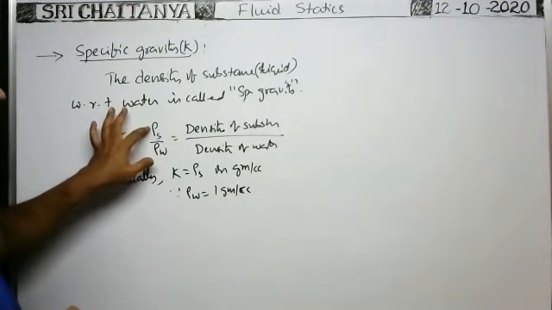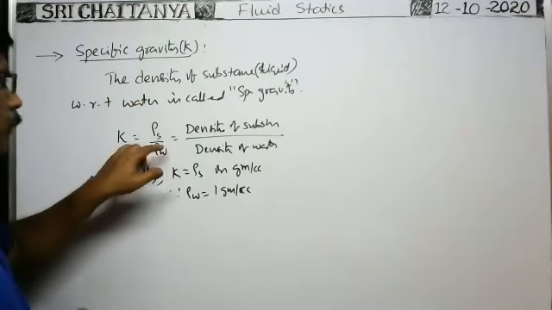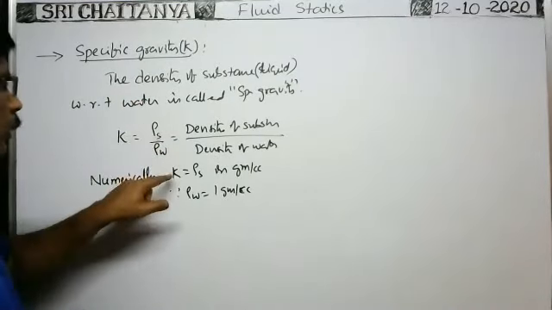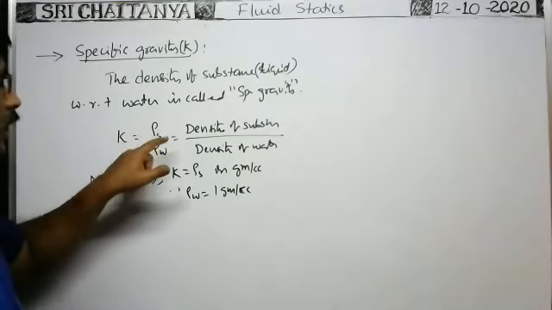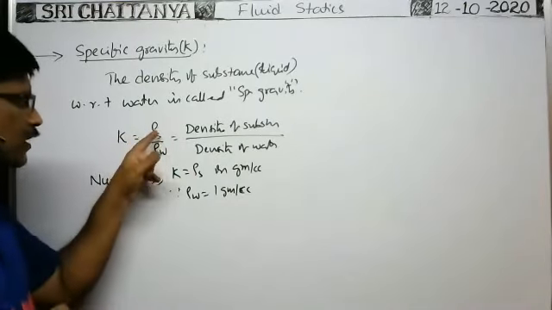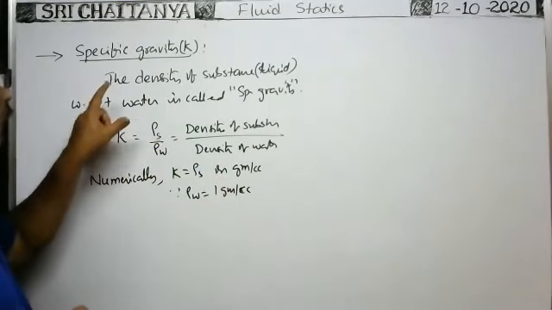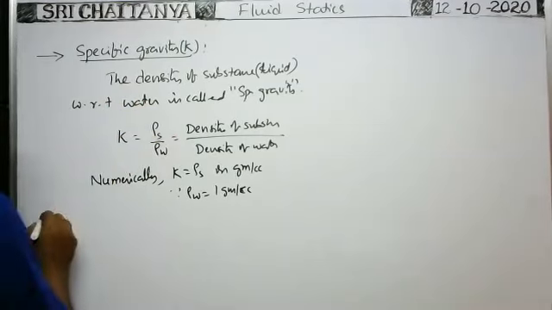Suppose density of the substance is say 2 gram per cc. Density of the water is 1 gram per cc. 2 by 1, 2. That's why numerically K is equal to 2, the numerical value of density of the substance. So when you express the density of the substance in gram per cc, that is numerically equal to the specific gravity of the given substance. Okay. Next, relative density.